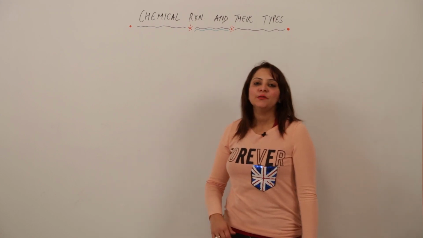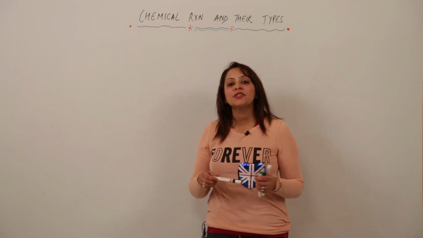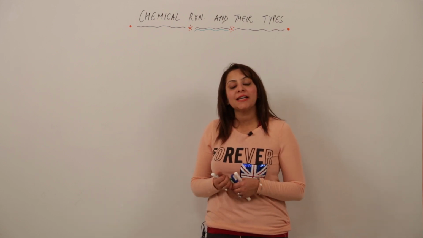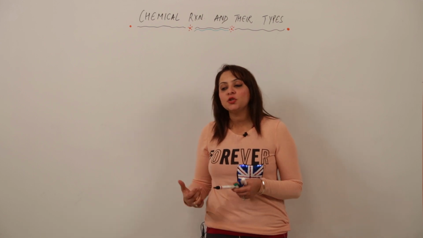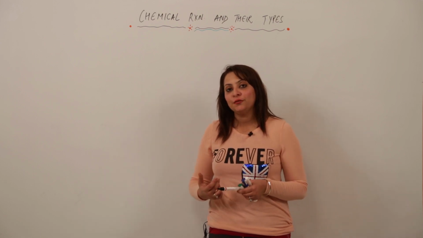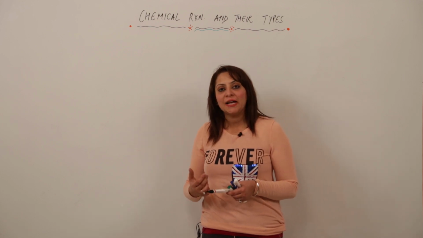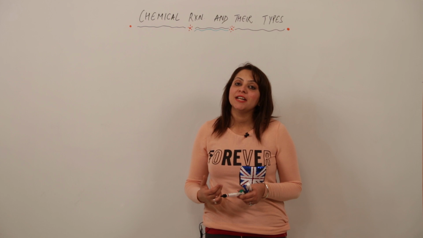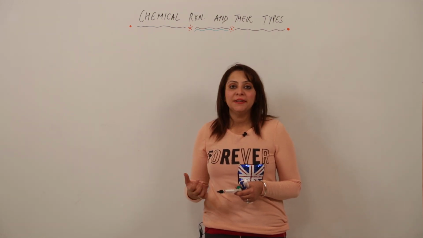Now we'll be starting with the topic that is the chemical reaction. So before we proceed, you now know what exactly a chemical change is. We have done that in a chemical change a new substance is formed, there is a change in the composition as well, there is a change in the energy as well, and the change is irreversible and is a permanent change.